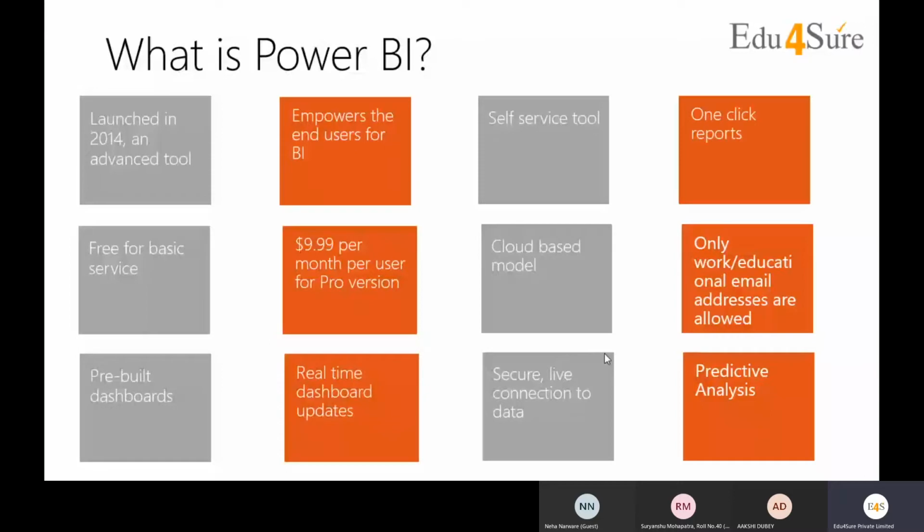Real-time dashboard update. Real-time means once you have designed your reports, and now you are updating the base data. For example, you had data from January to June and you created your dashboard. Now you got the data for July and August as well. As soon as you update your base data by two more months, your dashboard and reports will get updated automatically with that data. So you can check your real-time data in graphs and visualizations. This is a wonderful feature.